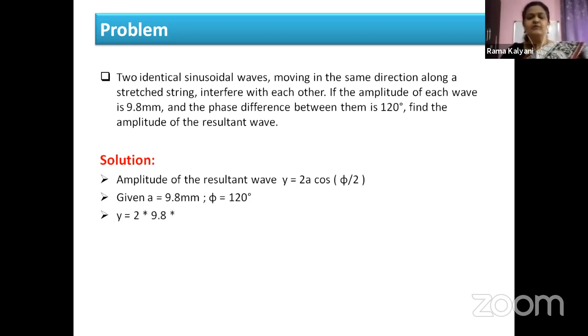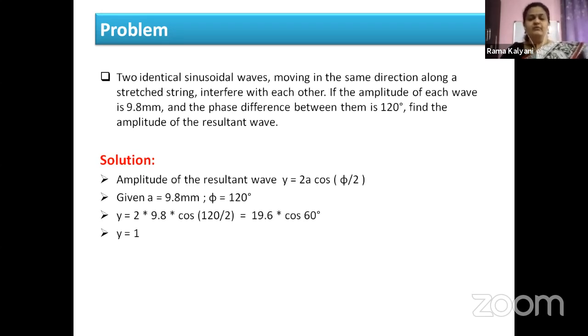On substituting the values, 2a cos phi by 2 is 2 into 9.8 into cos of 120 by 2. 2 into 9.8 is 19.6 into cos of 60 degrees, since 120 by 2 is 60.